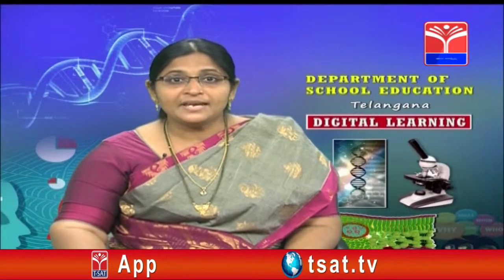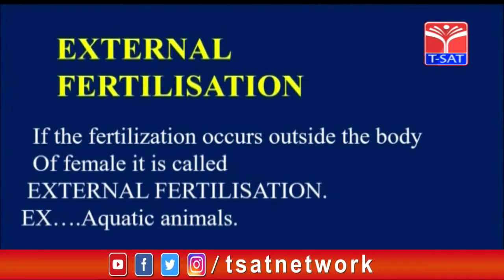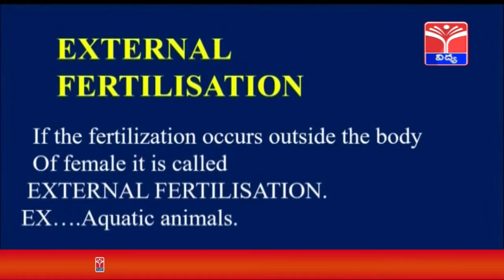See children here, external fertilization. If the fertilization occurs outside the body of the female, that is not inside the body, it is called external fertilization. That means union of male and female gametes takes place outside.